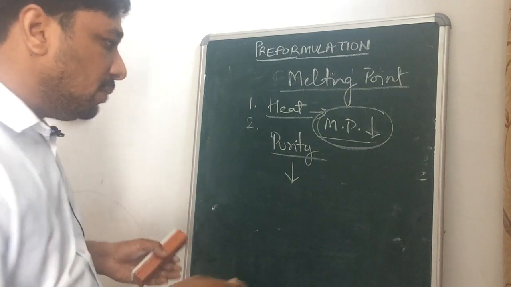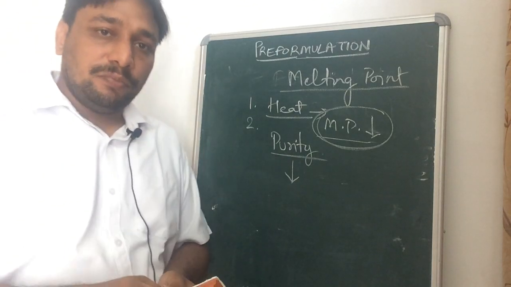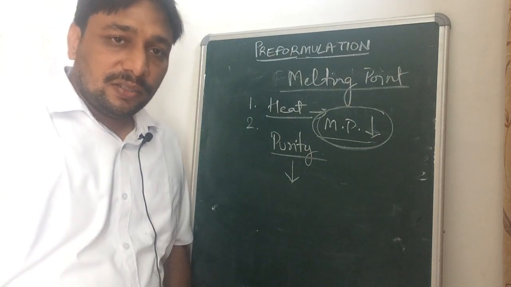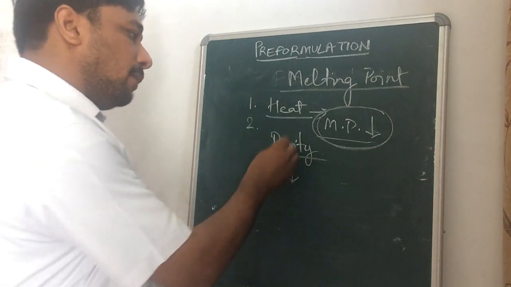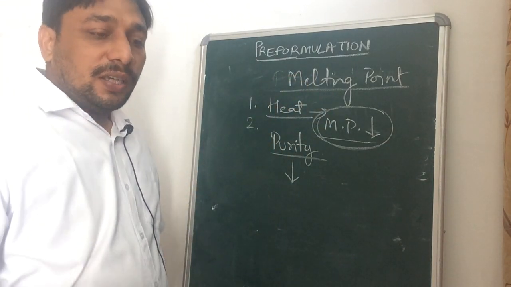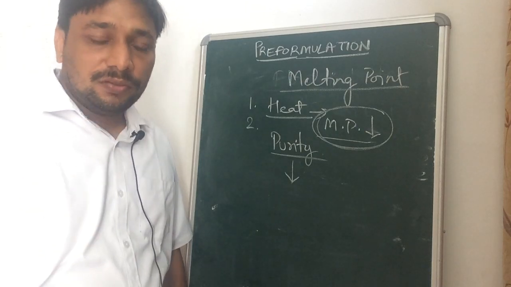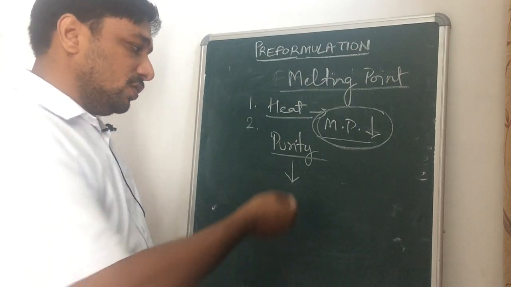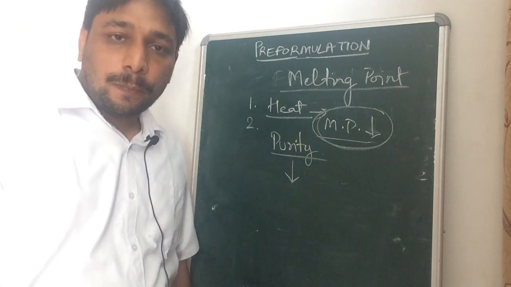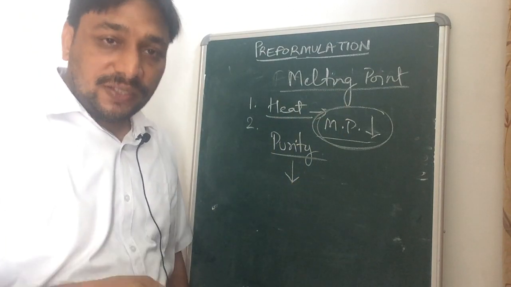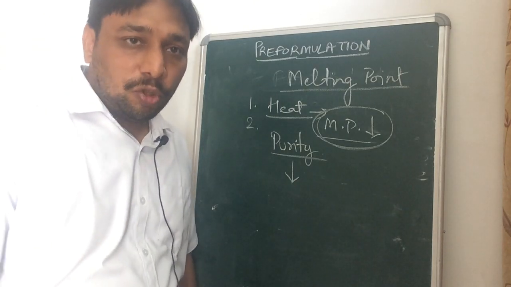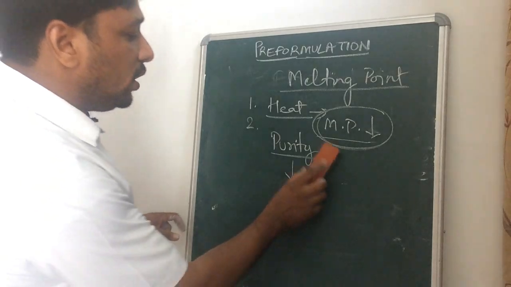Because there will be no integrity between the atoms, between the molecules, when there is impurity, the melting point is reduced. So by checking the melting point, if it is reduced as compared to the standard melting point, we can identify that there may be some impurity.